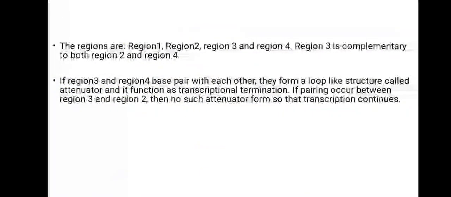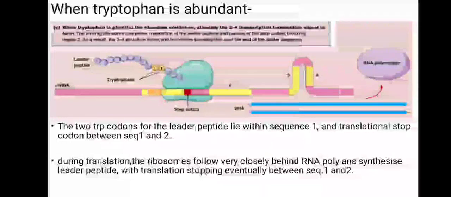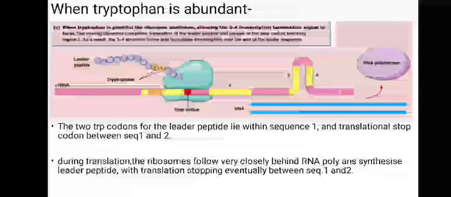If regions 3 and 4 base pair with each other, they form a loop-like structure which is called the attenuator, and it functions as a transcriptional terminator. If pairing occurs between regions 2 and 3, then no attenuator forms, so the transcription continues. Now when tryptophan is abundant, we have plenty of tryptophan, and it allows the 3:4 transcription termination signal to form.